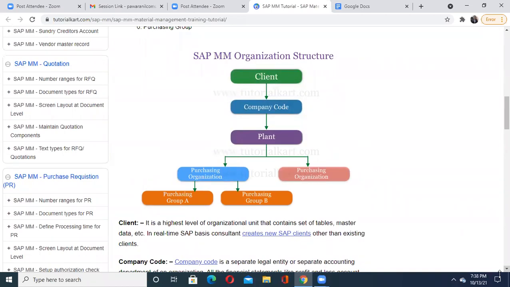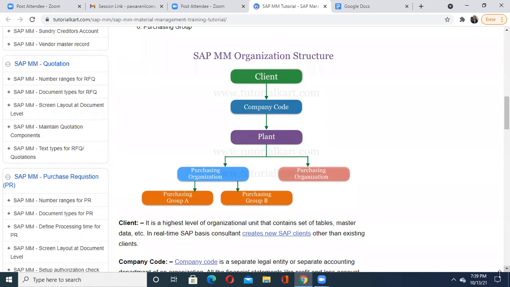So my dear students, please understand, you are going to first of all understand what you mean by a client, what you mean by a company code, what the plant is, then what the different services, or I can say processes, available with the plant are, and their entire maintenance you are going to do with the help of this SAP MM module, with the help of your SAP logon software.